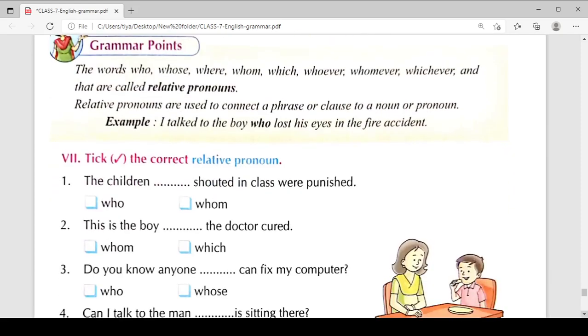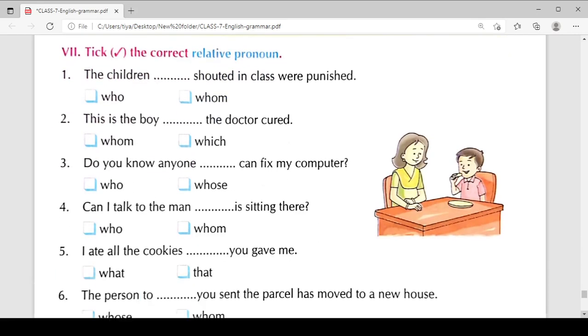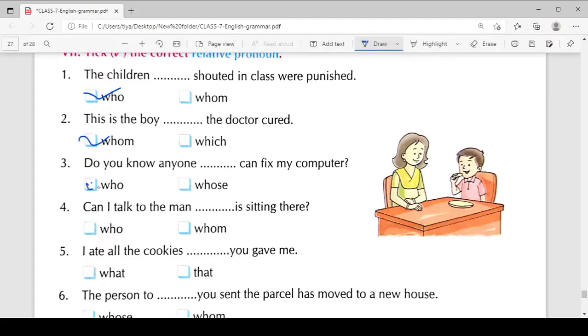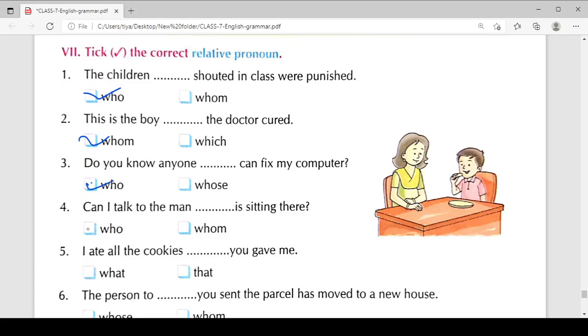ओके, सो इस तरीके से हम लोग indefinite pronouns का यूज भी कर सकते हैं। The words who, whose, where, whom, ये भी जो है आपके relative pronouns हैं और इनका यूज भी आप कर सकते हो। और ये इस पर बेस्ड एक एक्सरसाइज है। The children who shouted in the class were punished. Okay, this is the boy whom the doctor cured. Okay, do you know anyone who can fix my computer? मतलब आप किसी को जानते हो जो कंप्यूटर फिक्स करे? Can I talk to a man who is sitting here? I ate all the cookies that you gave me.